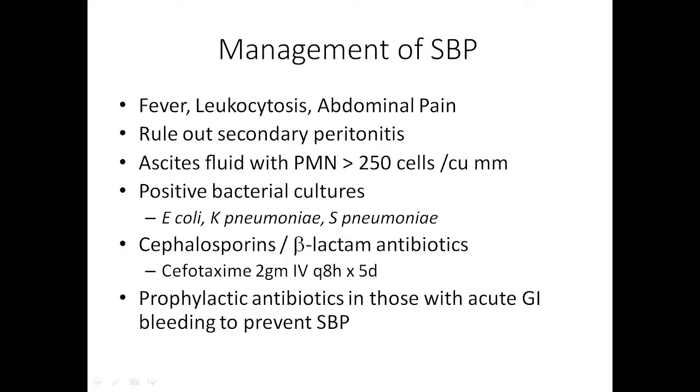These are various organisms which can cause SBP, like E. coli, Klebsiella, Streptococcus pneumoniae. The drug of choice for SBP is cefotaxime. We can use either a cephalosporin or a beta-lactam antibiotic. Cefotaxime 2 gram every 8 hourly for 5 days is the drug of choice, and we have to give prophylactic antibiotic to prevent future recurrence of SBP.